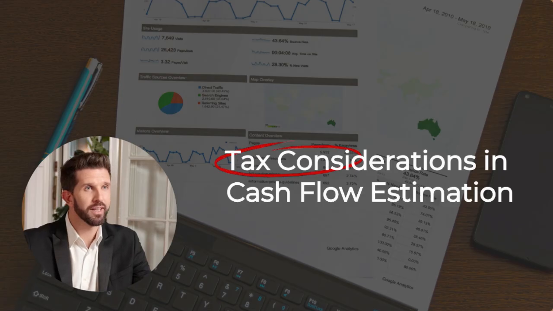Tax considerations in cash flow estimation. Taxes significantly impact net cash flows. Analysts must consider depreciation's tax shield, where a non-cash expense reduces taxable income, capital gains or losses from asset disposal, investment tax credits, changes in tax regulations over time, and tax loss carry-forwards. Tip: always compute taxes on pre-tax earnings, then deduct taxes to arrive at post-tax cash flows.